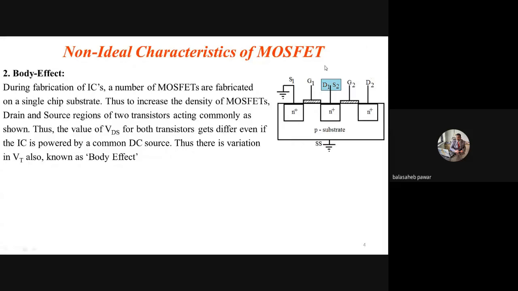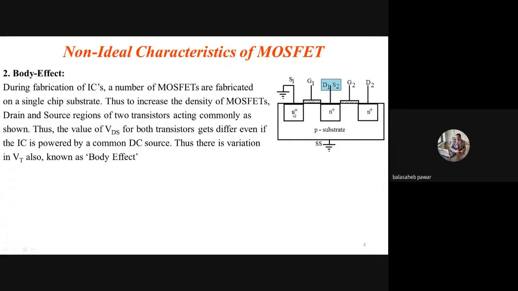Then there will be no flow of current from drain to source of that first transistor. So to have the flow of current through it, what will we require? We will require a non-zero positive gate voltage for the first transistor, and it should be equal to VT or greater than its VT, correct? Then and only then there will be a flow of current from drain to source.